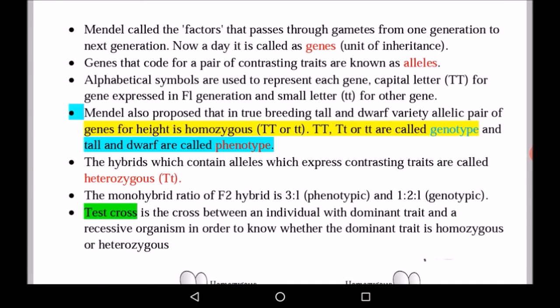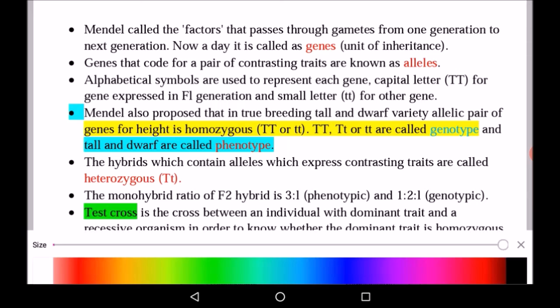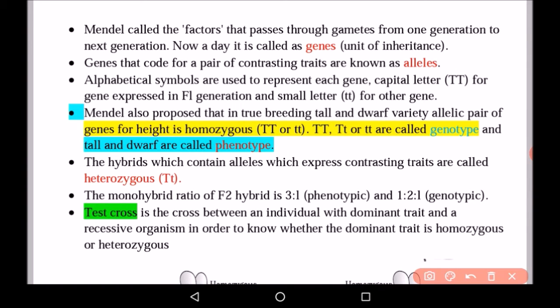Mendel called the factors that pass through gametes from one generation to another as genes. So genes are basically the unit of inheritance. Now the genes that code for a pair of contrasting characters, these are known as alleles. There are different alphabetical symbols which are used to represent a gene, capital letter T for the gene expressed in F1 generation and small t for another gene.